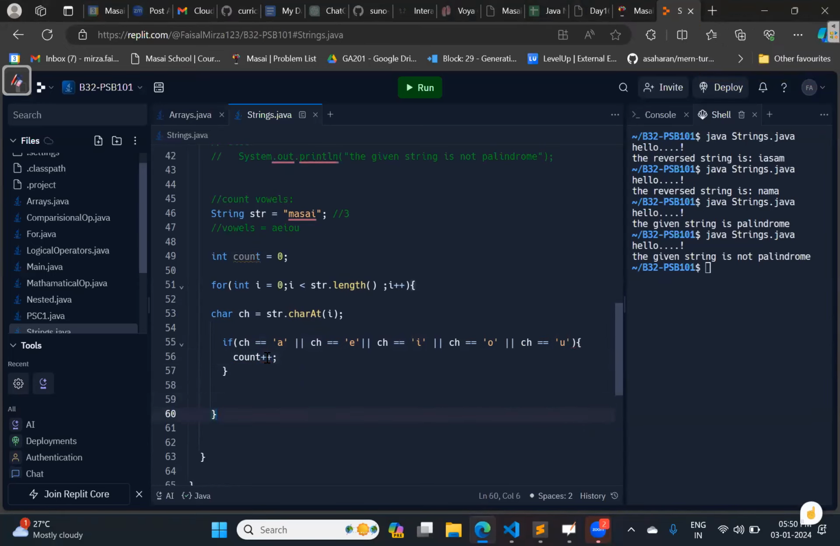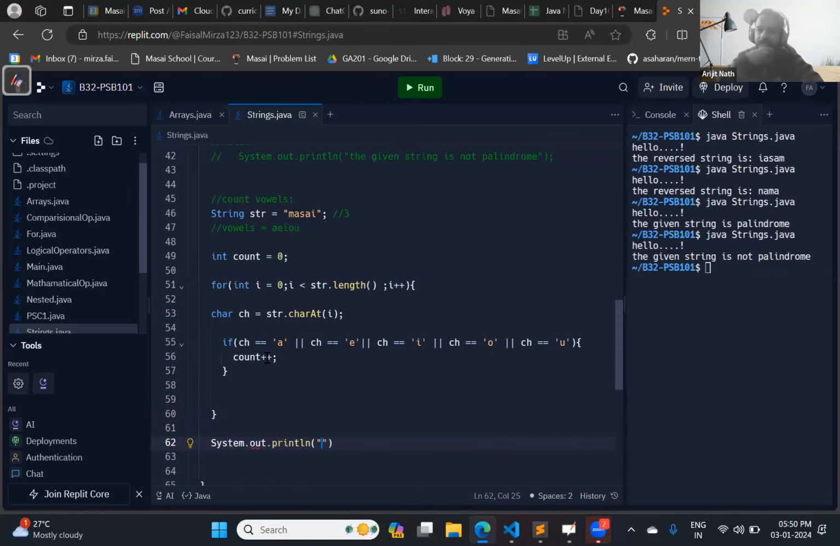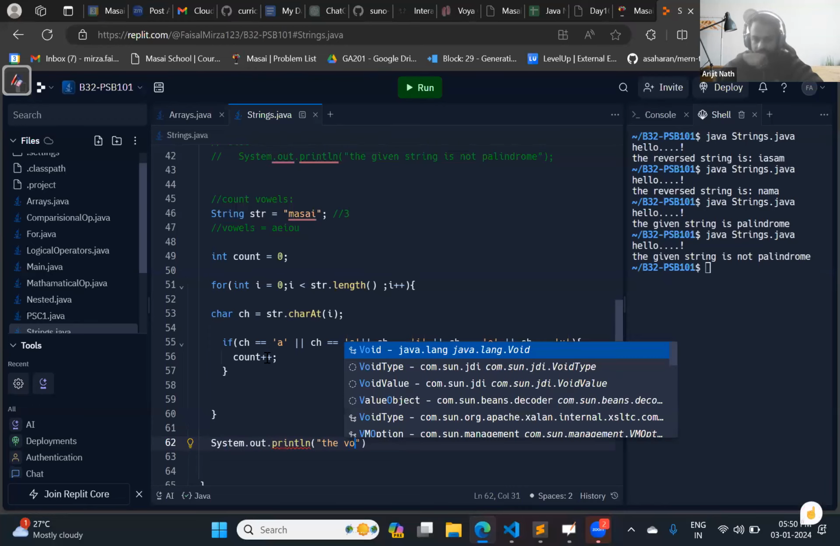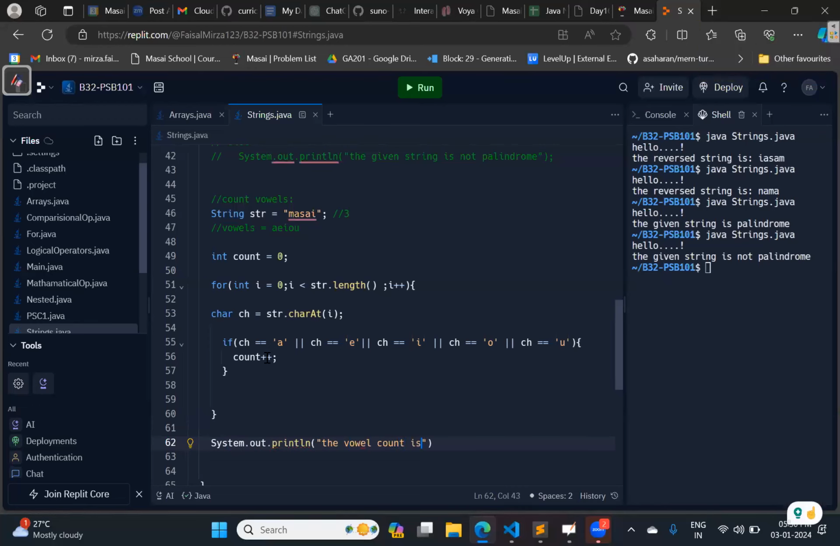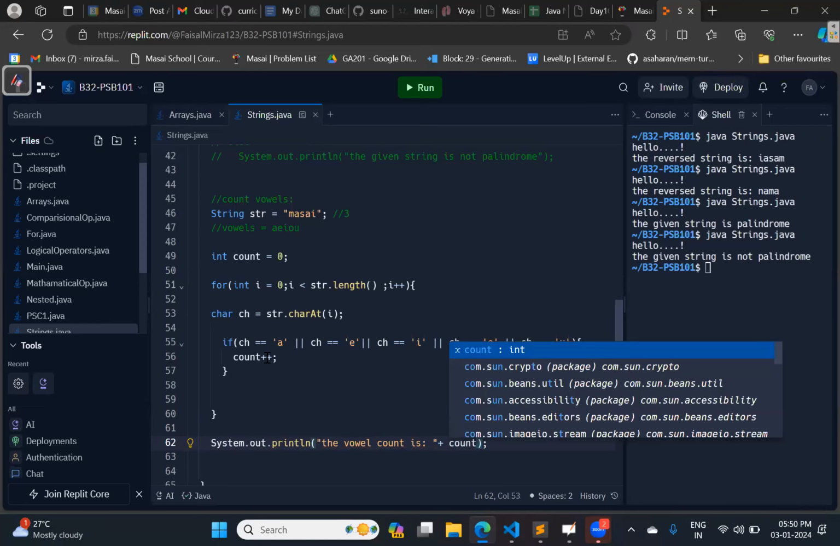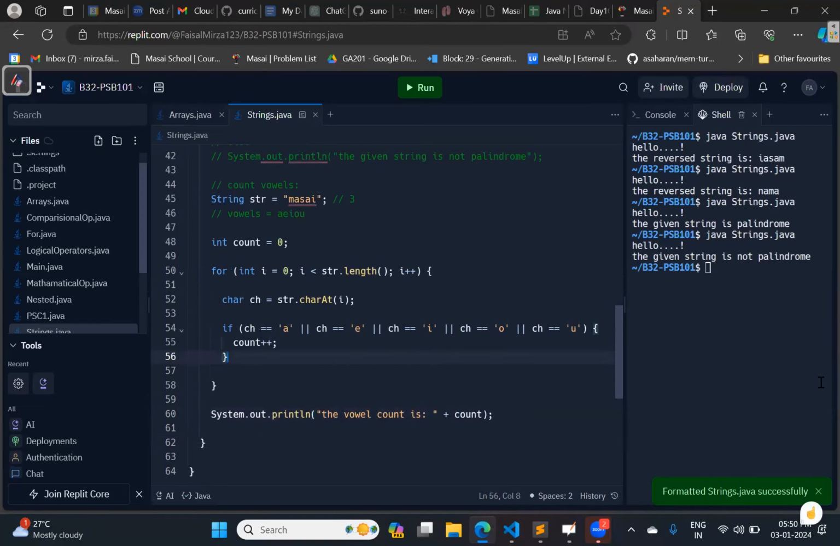Then outside the loop we will simply write System.out.println, vowel count is, count. Done, sir. Getting the right output? Yes, sir.